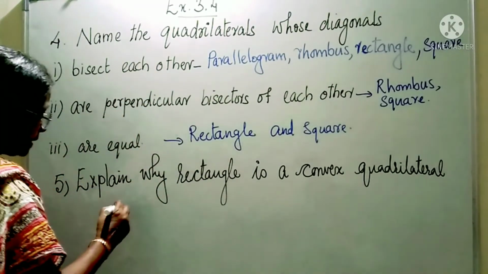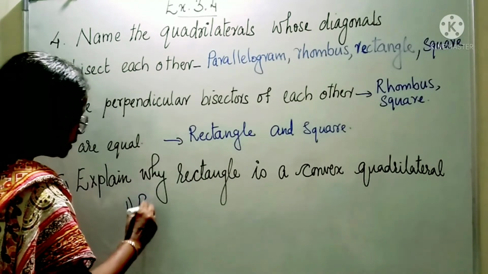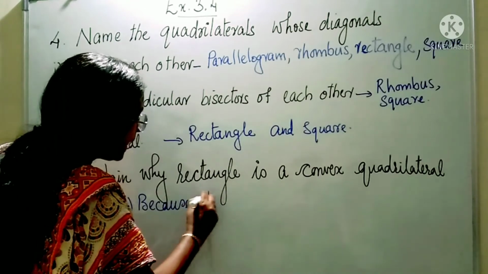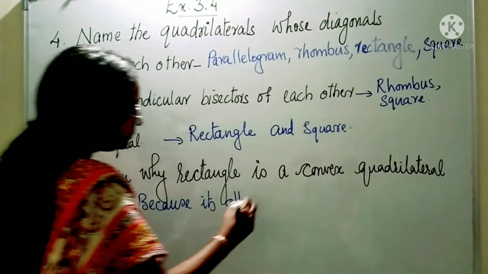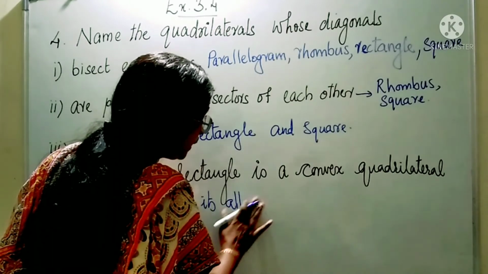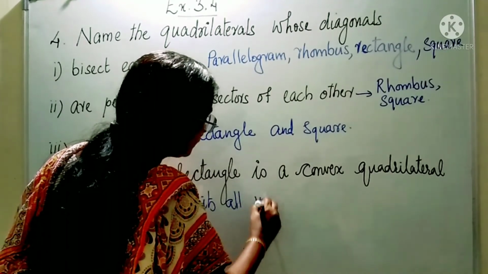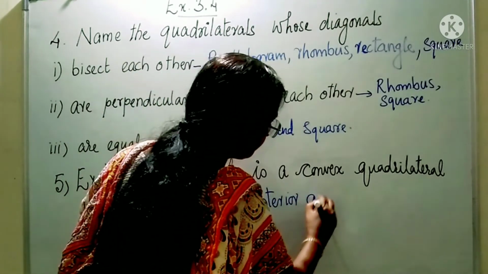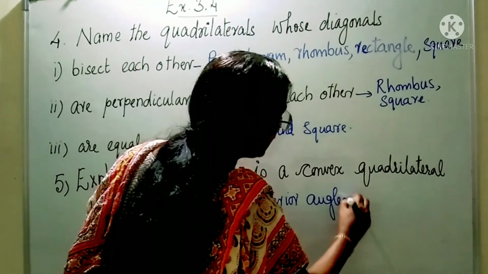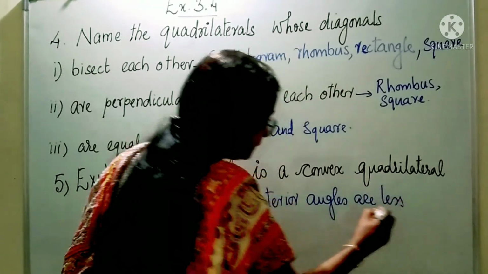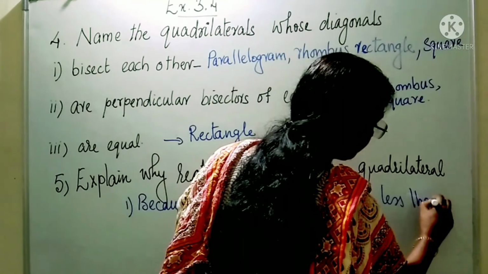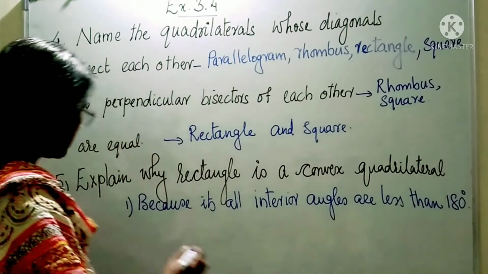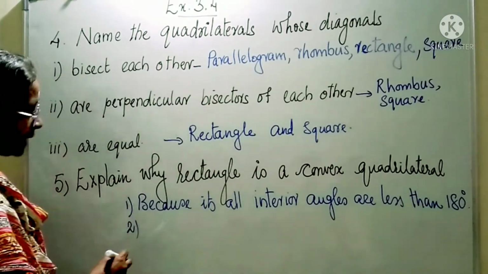The first property is because all its interior angles are less than 180 degrees. Second reason, what is the second reason it is a convex quadrilateral?